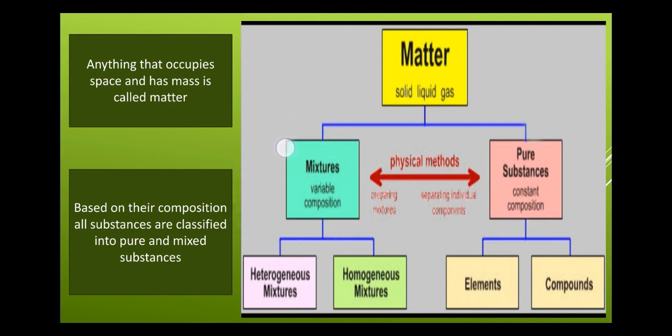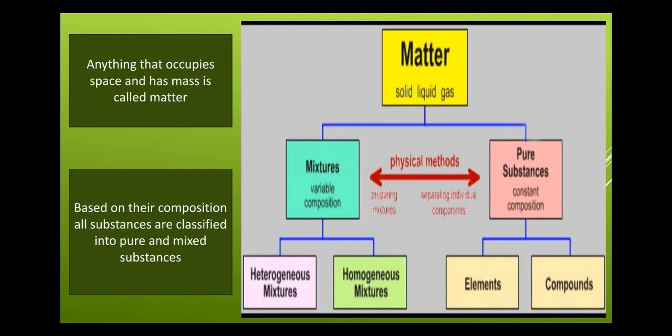Now, what are mixtures and what are pure substances? Pure substances are those substances which have constant composition and have their own properties, and mixtures are those substances which have variable composition. I'll explain it in detail later. Right now we have to focus on what are pure substances.